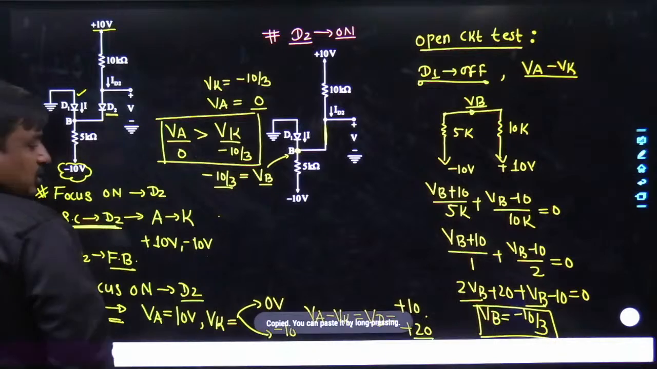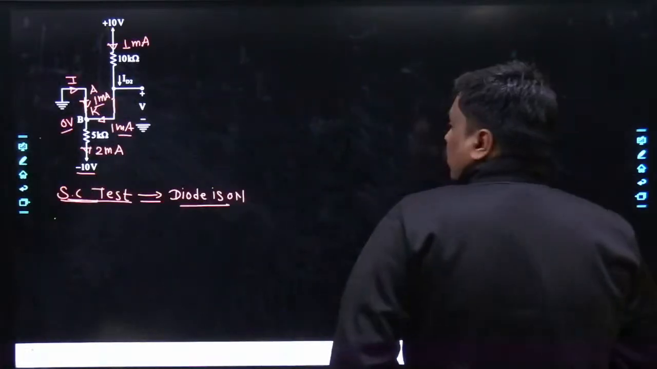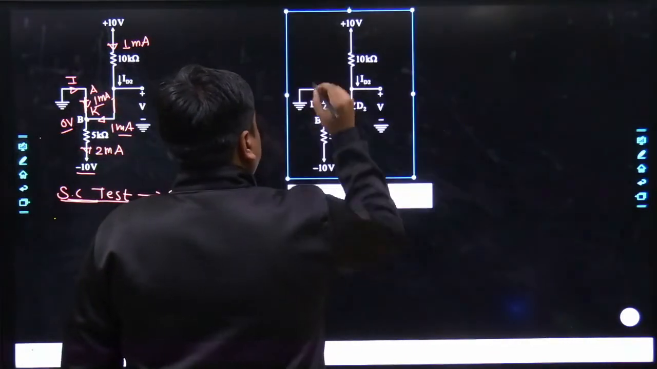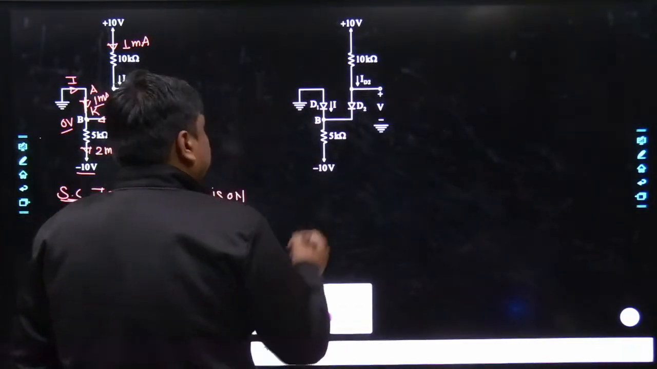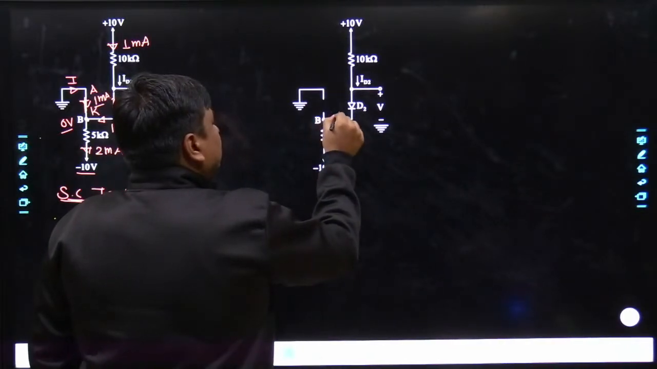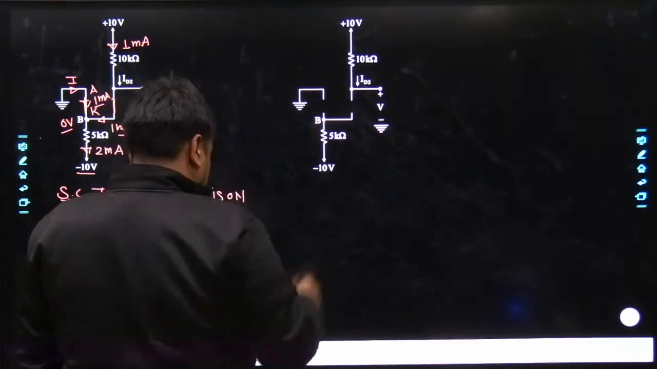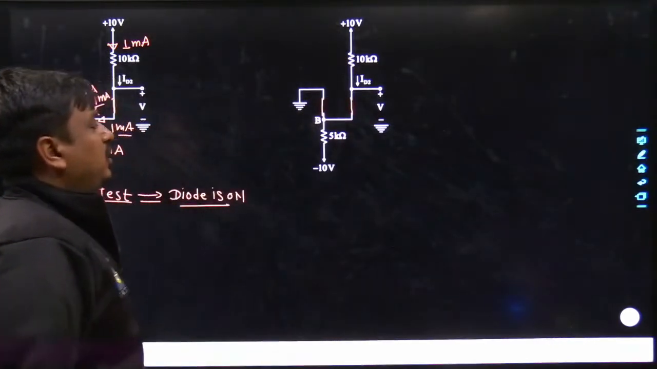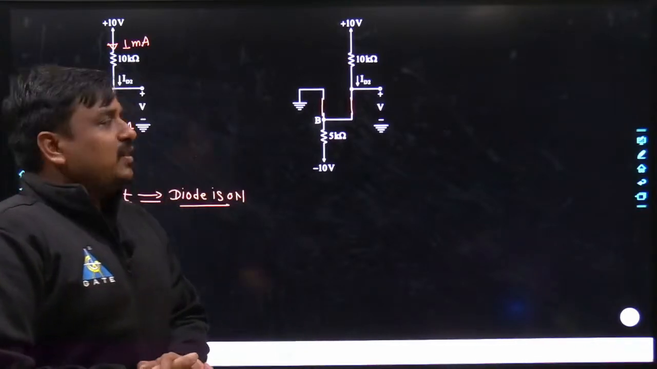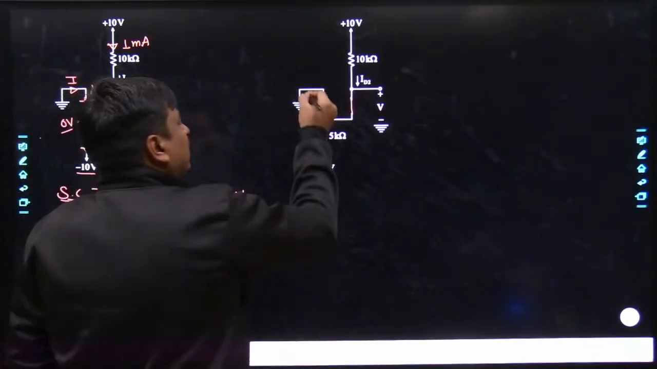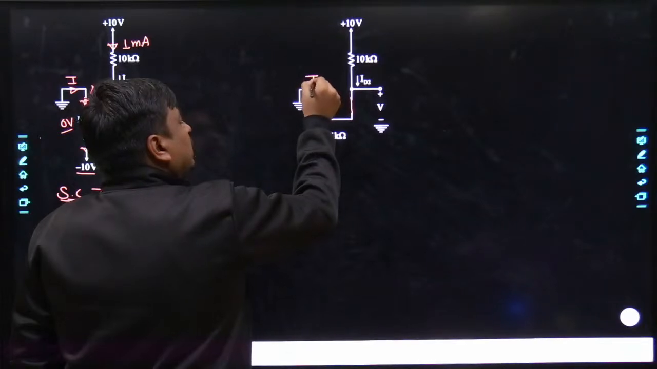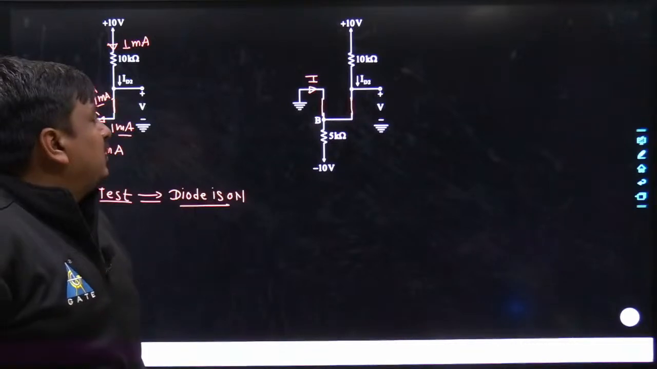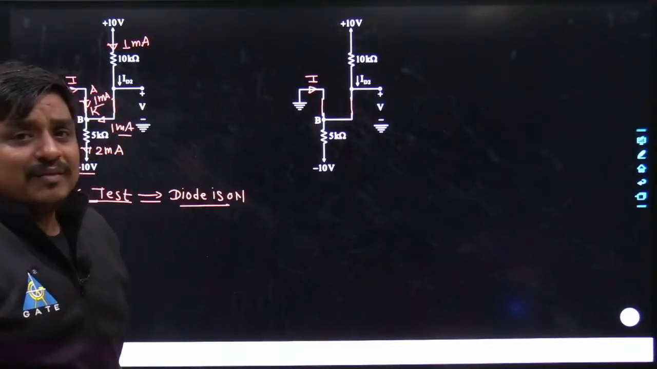So let me do one thing. Let me copy this circuit towards this side. Replace both of the diodes D1 as well as D2 with a short circuited path. Here it goes short circuited, here it goes short circuited. And we were interested in finding the value of V as well as the value of I. So taking the reference of this circuit, you would be easily able to get the value of I as well as V. May I know what would be the value of I?